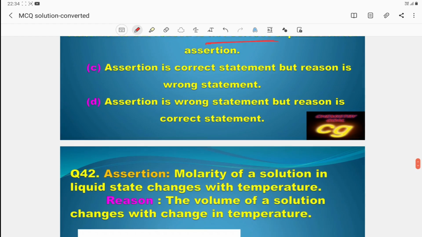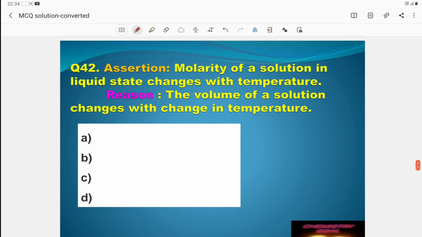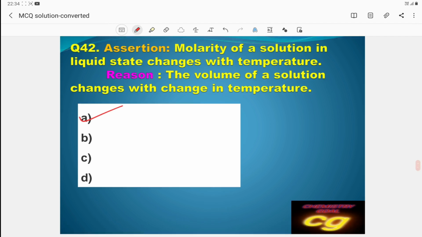So you have to see the examples. Here, what happens? Molarity of a solution in the liquid state changes with temperature. This is correct, because the volume changes. The volume of solution changes with change in temperature. So the answer is A. Both are correct, and the reason is the correct explanation of the assertion, because when the temperature increases, volume also increases.